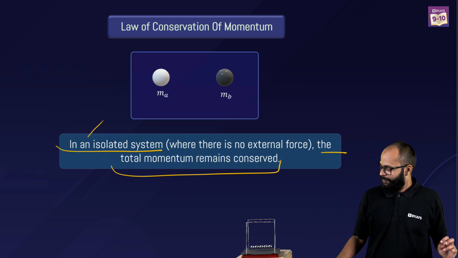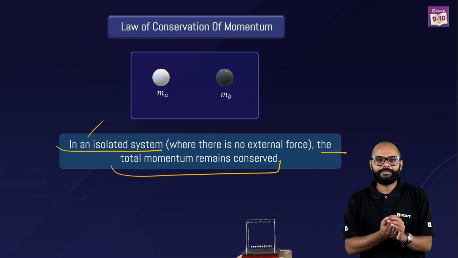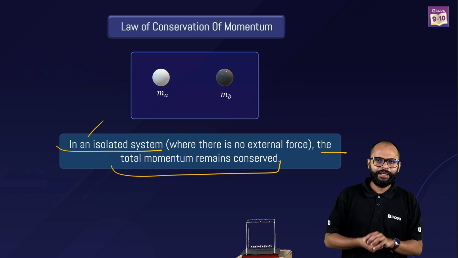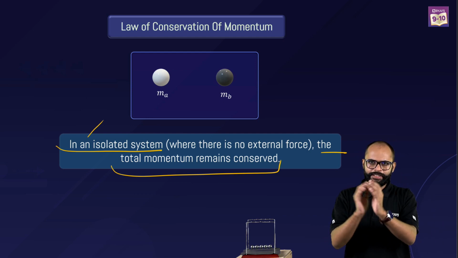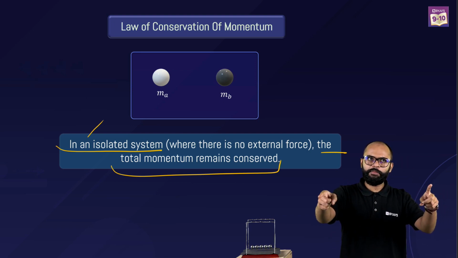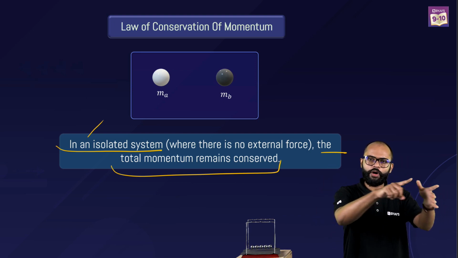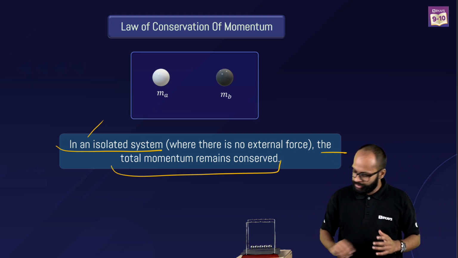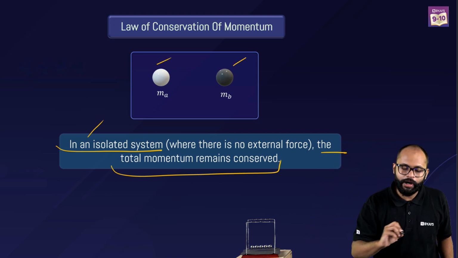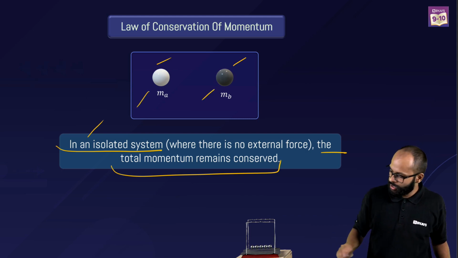I told you, it's all about perspective. In Newton's third law, when you were applying it, you were looking at only one body. How? You were saying body A applied force on body B, and body B applied force on body A, and these forces were equal and opposite in direction. This is what you were saying. Body A struck body B, body B struck body A.